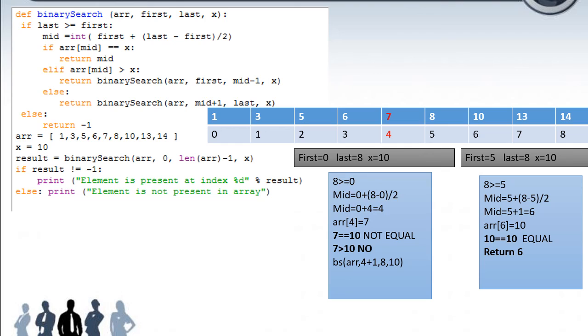Now the mid value is first plus last minus first, 8 minus 5 is 3, and 3 divided by 2 is integer division, so it is 1. So 5 plus 1 is 6, and the 6th position value is 10. Now the condition is matched: the 6th position value and the search value match, so it returns the mid position value 6. That is the returned position, it comes back here and prints the element present at that index.